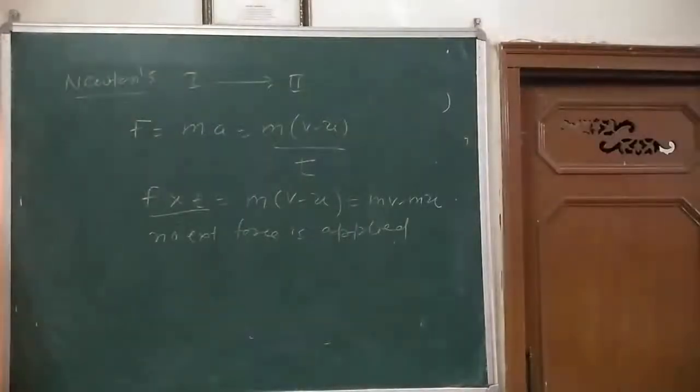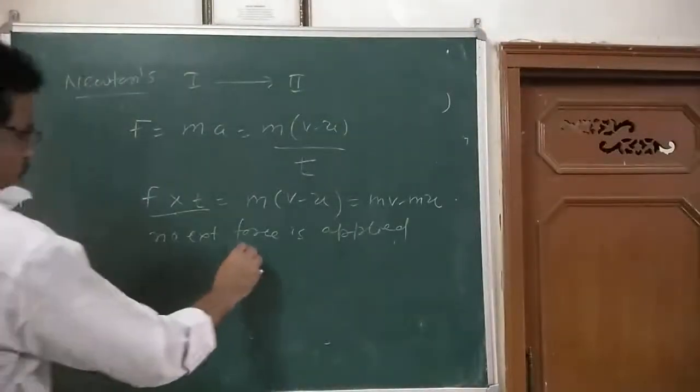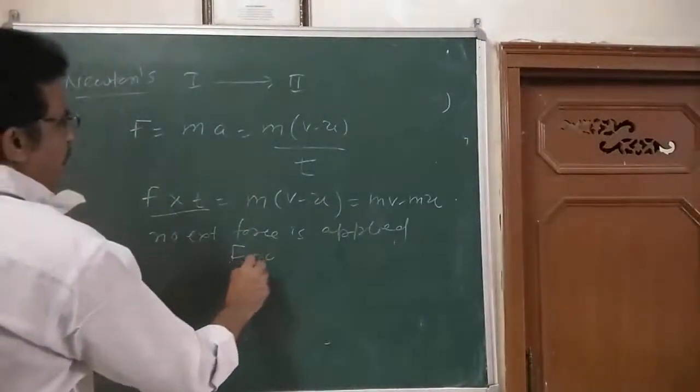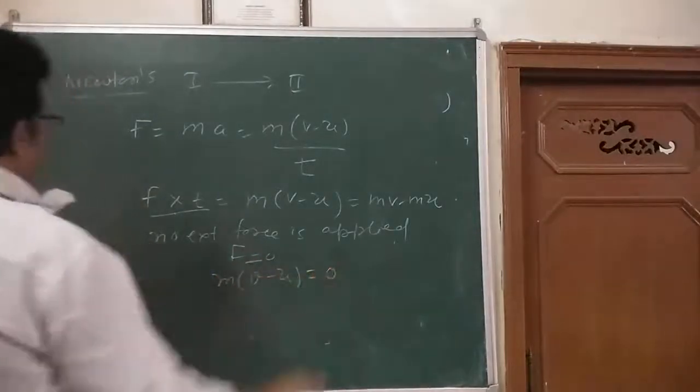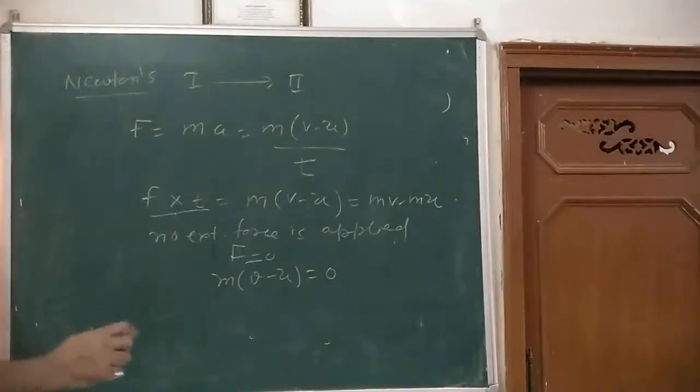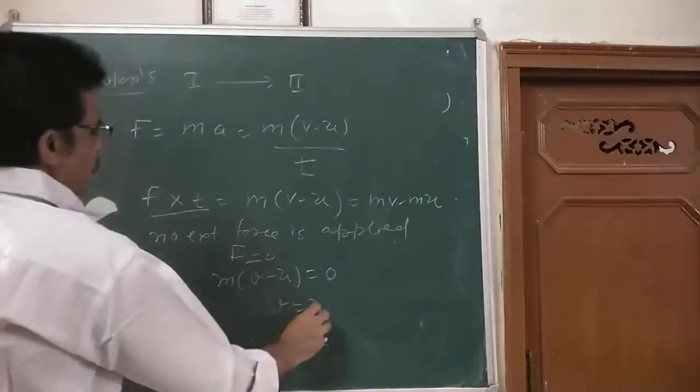Force is zero. When force is zero, then m into v minus u is equal to 0. Or I can say v is equal to u.